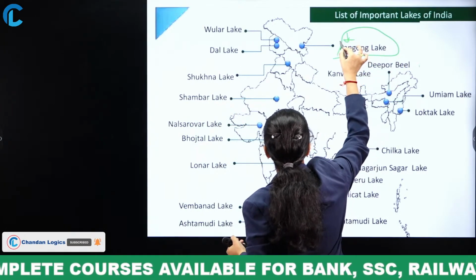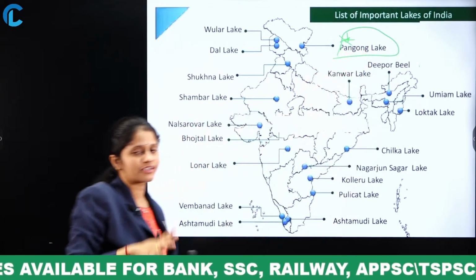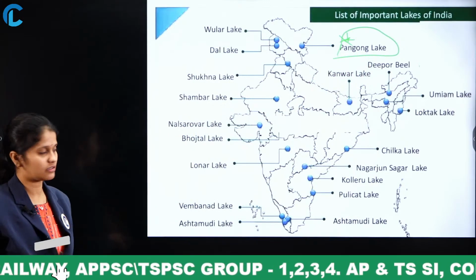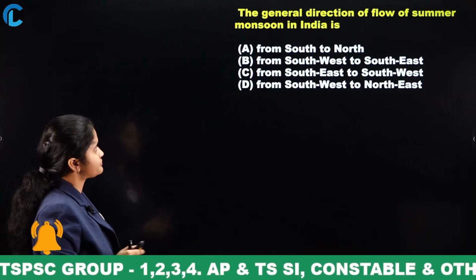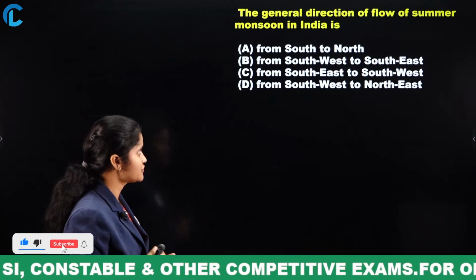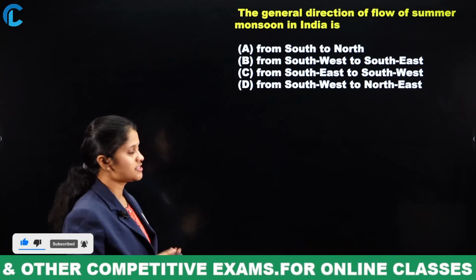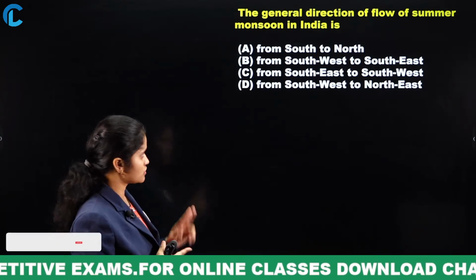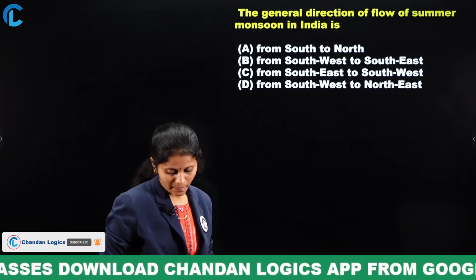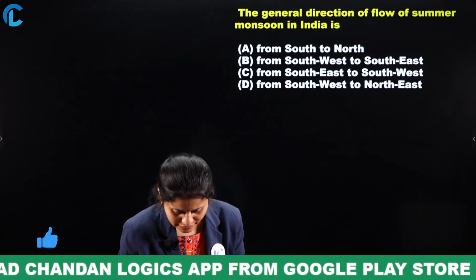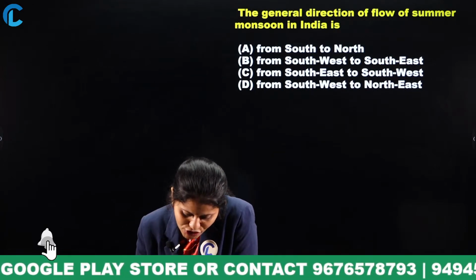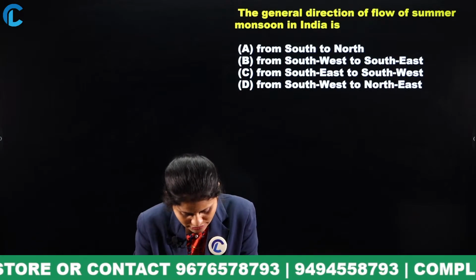Everyone try to concentrate, it is in Ladakh. Many questions have recently been raised because it is now in current affairs, Pangong Lake. Now next, the general direction of the flow of the summer monsoon in India is from south to north, southwest to southeast, or southwest to northeast?